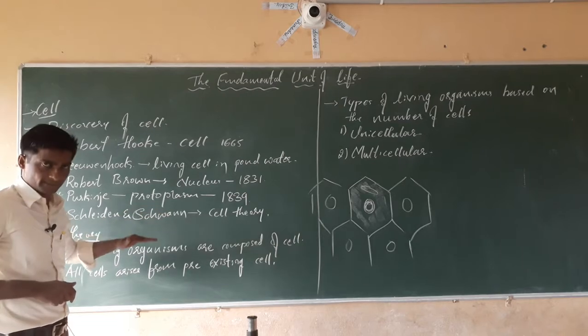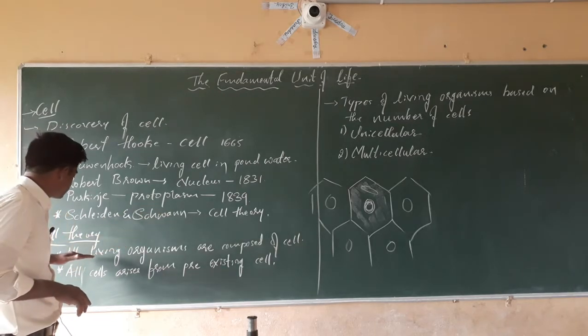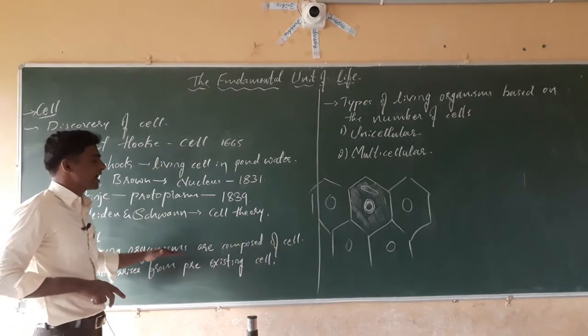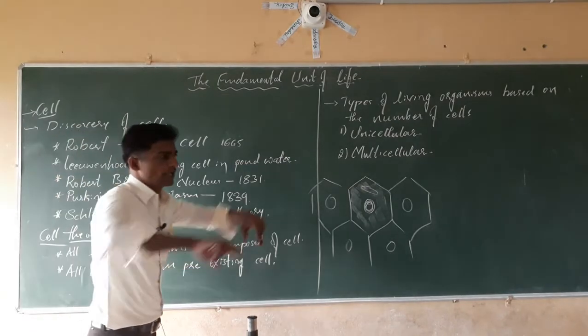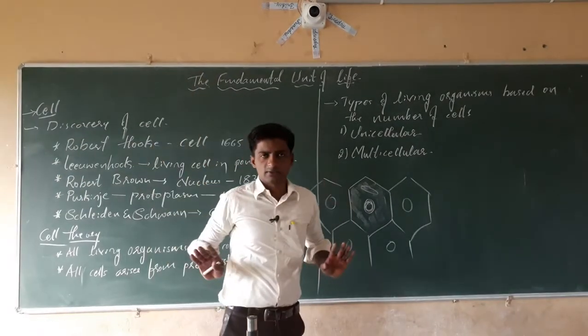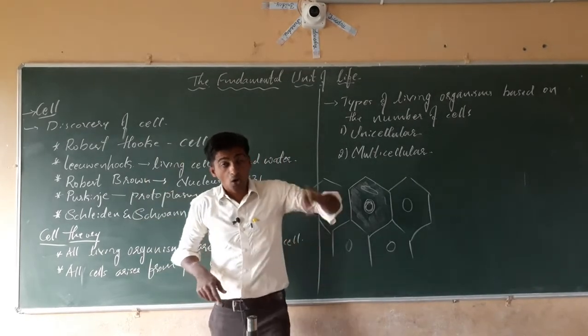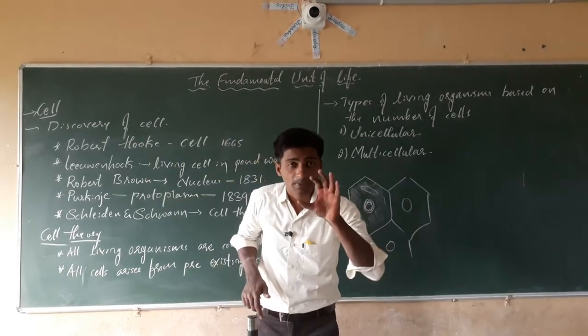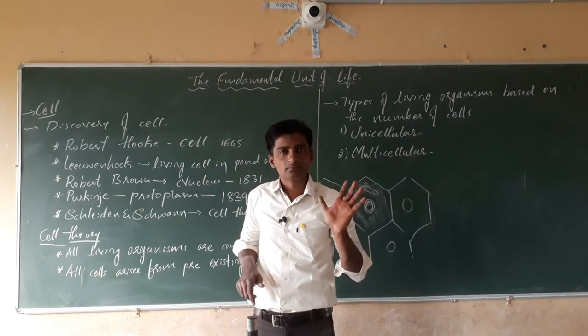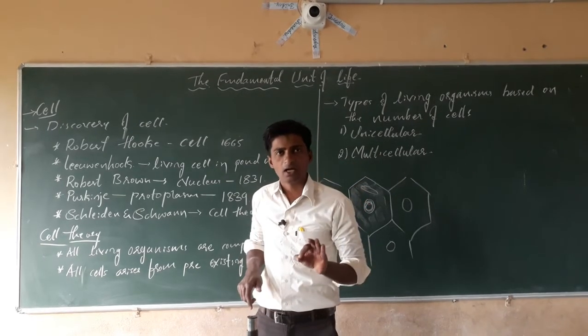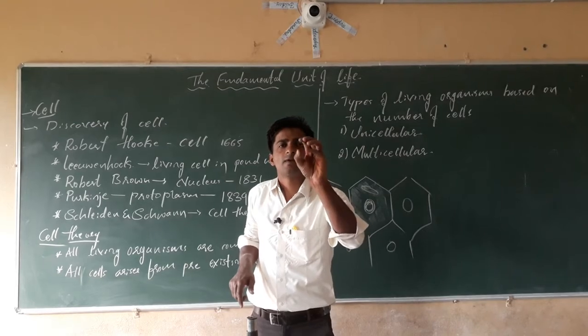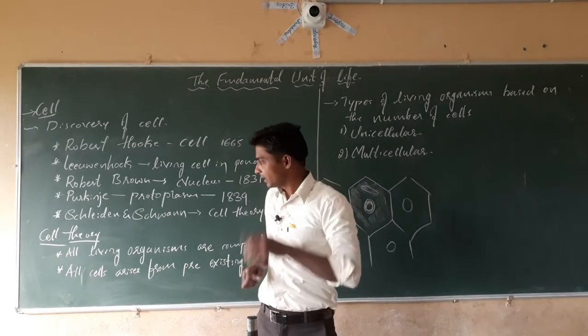What does cell theory tell us? Cell theory tells us that all living organisms are composed of cells. You can take any living organism from bacteria to higher animals like the elephant, and all living organisms are made up of cells.